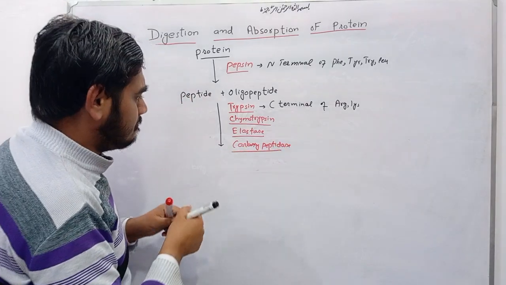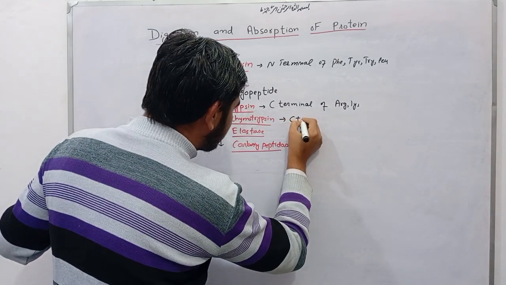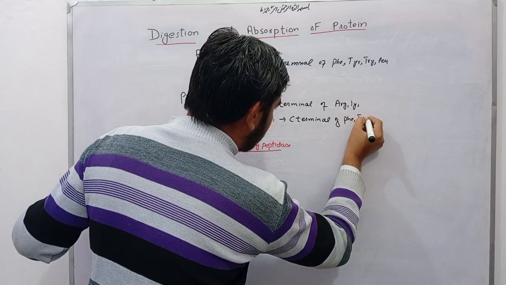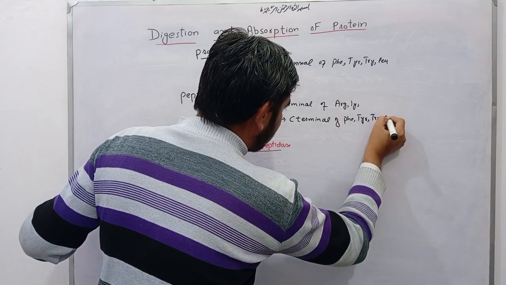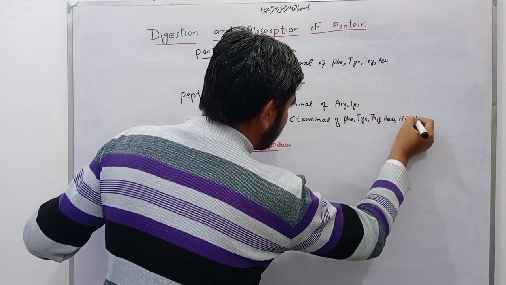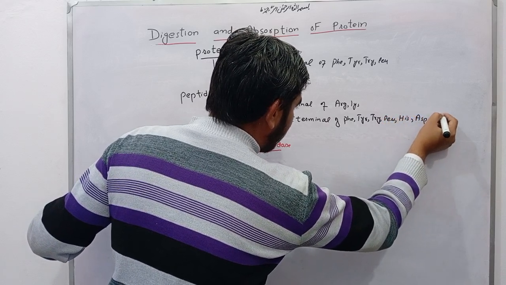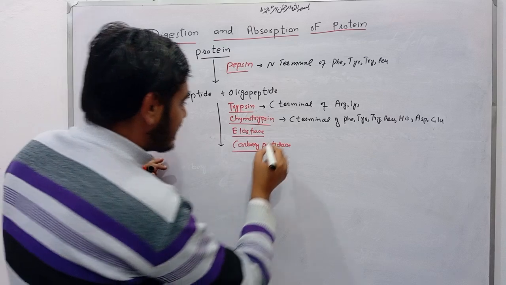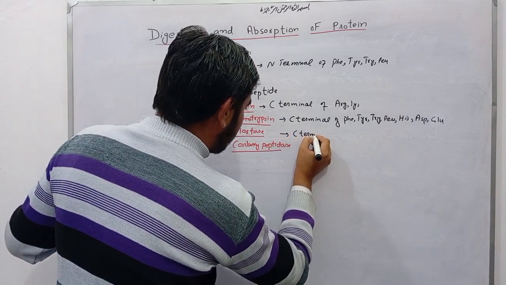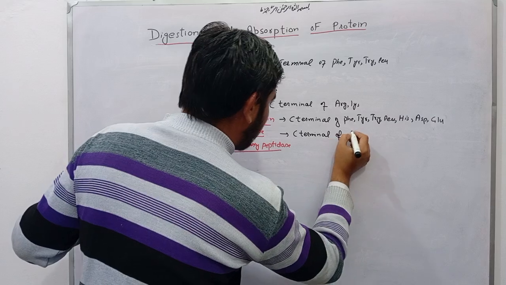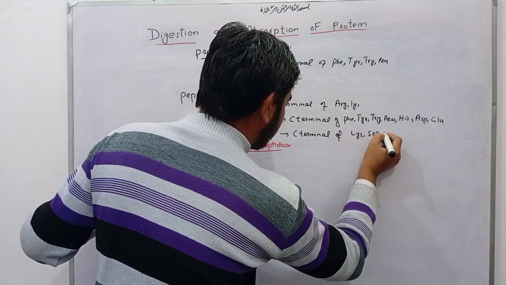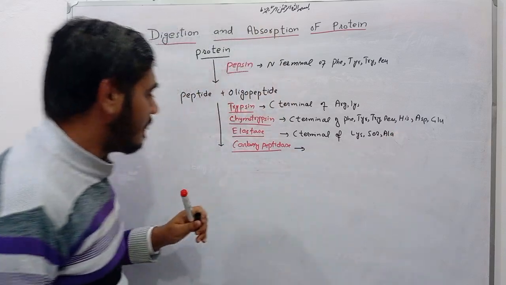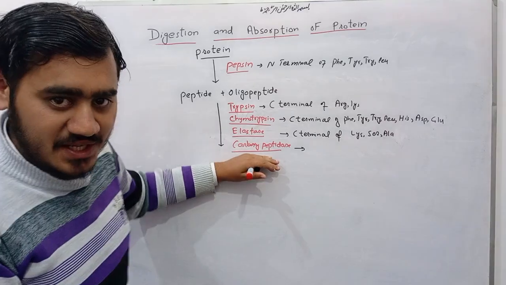This chymotrypsin acts upon the C terminal of phenylalanine, tyrosine, tryptophan, leucine, histidine, aspartate, and glutamate. This elastase acts upon the C terminal of lysine, serine, and alanine. This carboxypeptidase is an exopeptidase enzyme.